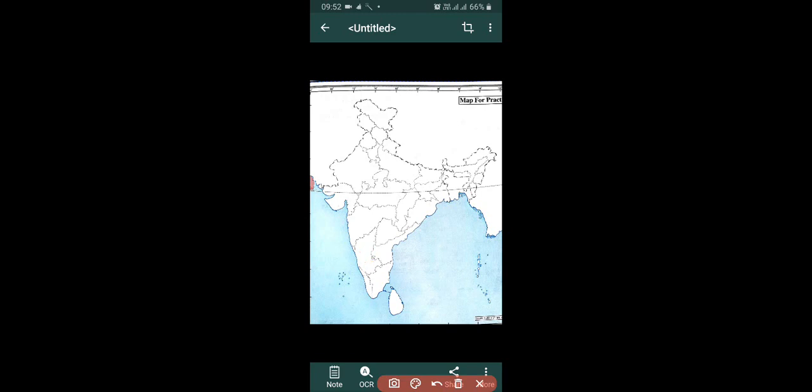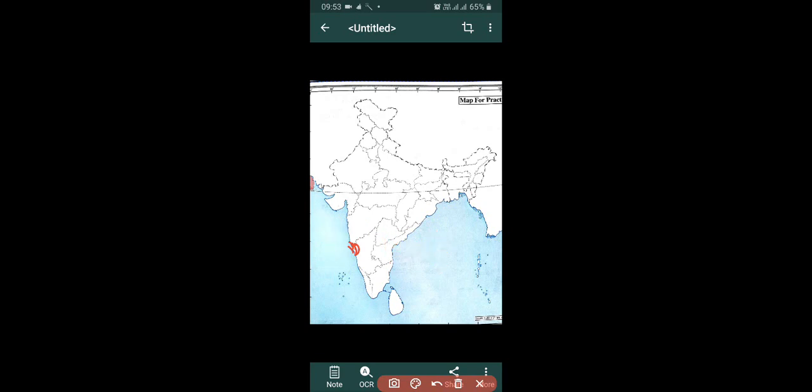And below it is Kerala. Its capital is Thiruvananthapuram. Now this one here is the smallest state of India. It is Goa and its capital is Panji.